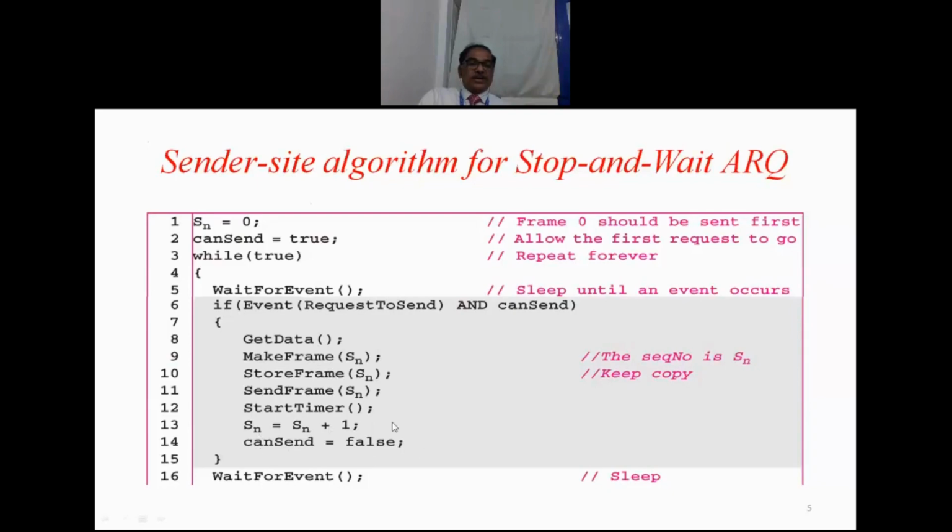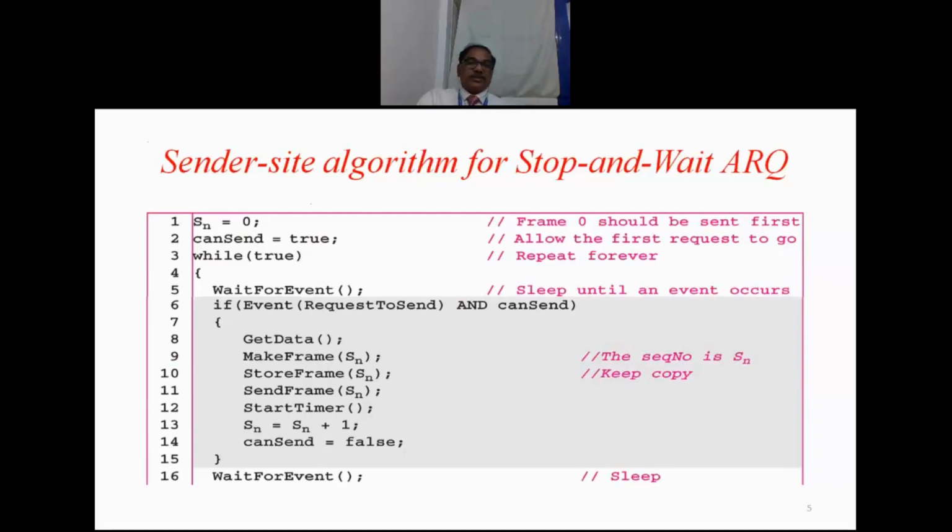Okay, CanSend will be made false, meaning it has to be in the waiting state. Immediately it cannot send the next frame, so CanSend is equal to false. And wait for the event, that is, wait for the notification from the physical layer about the acknowledgement. So this is the first part of the sender's algorithm, because only the frame is being made and transmitted.